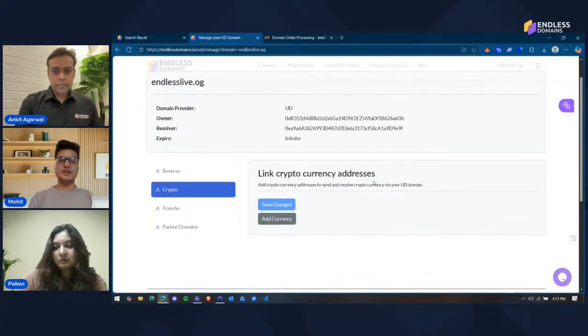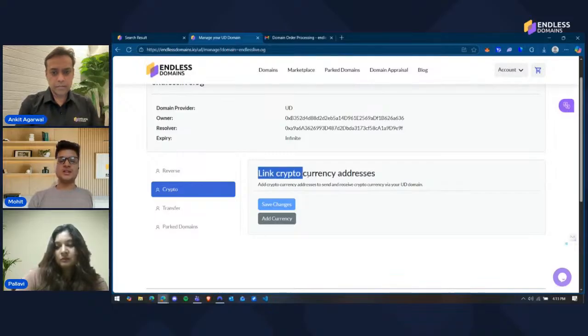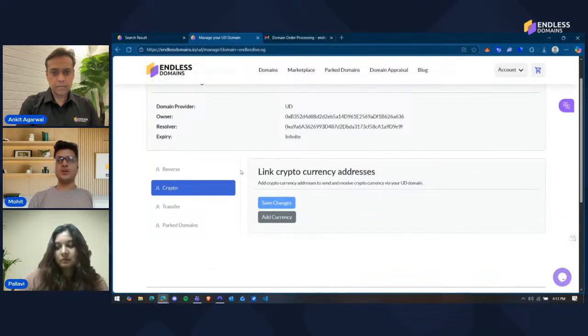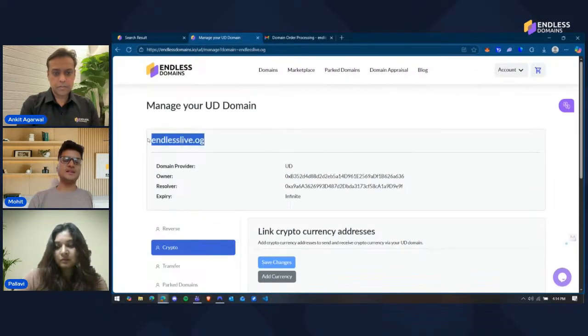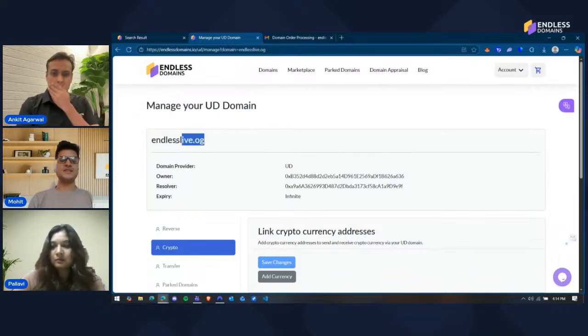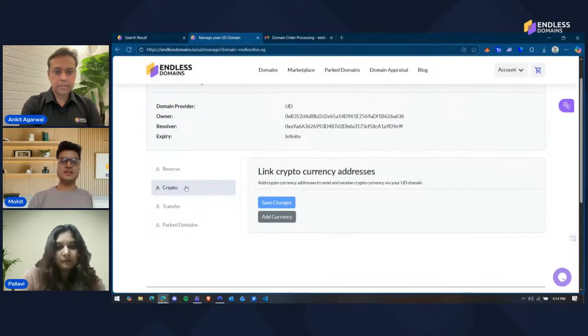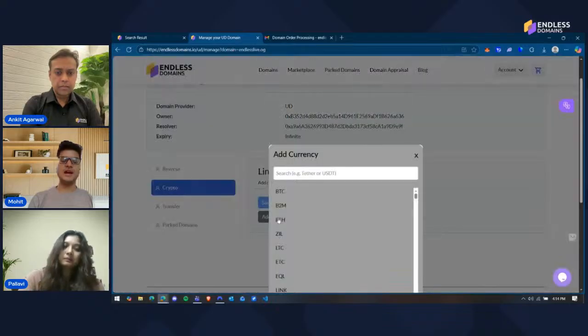Let us first understand what this linking cryptocurrency does. Let's say you have a wallet address that you want to receive Polygon in, the Polygon cryptocurrency. But you don't want to be sending the whole wallet address. You just want to send this domain name, this endlesslive.og. I just want to send this to somebody and say, transfer me Polygon to this domain. To do that, this crypto option is helpful. So what you can do is go ahead and add currency over here.